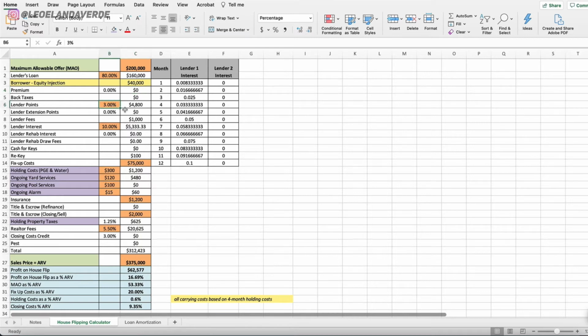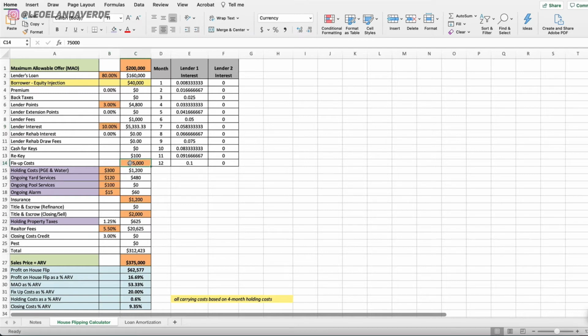Then you got, in this particular scenario, 3 lender points, which is 3 percentage points. Those are the fees. The lender points are typically paid out of escrow. 90% of the time, they're paid out of escrow. Your lender interest, in this example, is 10%. It could be 11%. It could be 12. It could be 13. It could be 9. If you're a very experienced house flipper that does 6 to 10 properties a year, you're gonna see this lender interest probably 7, 8, 9%. On average, it's about 10%.